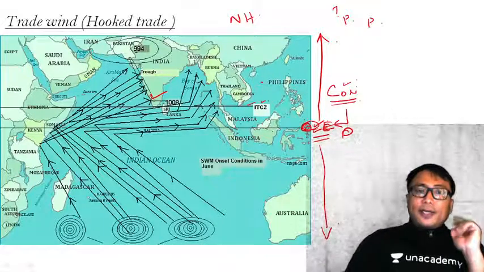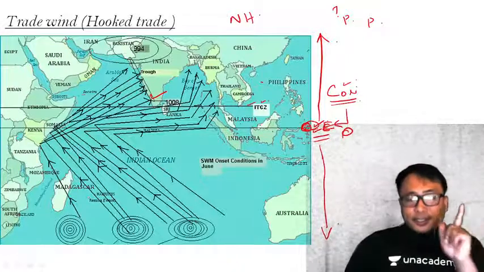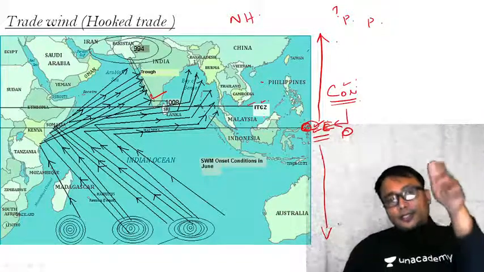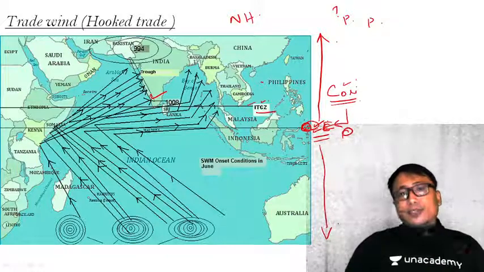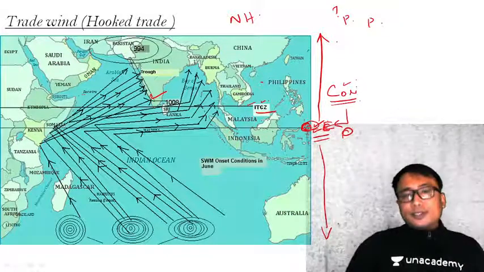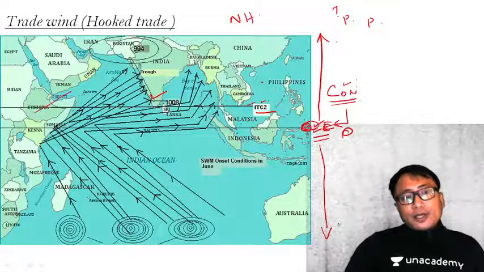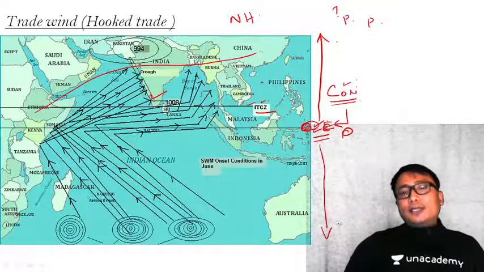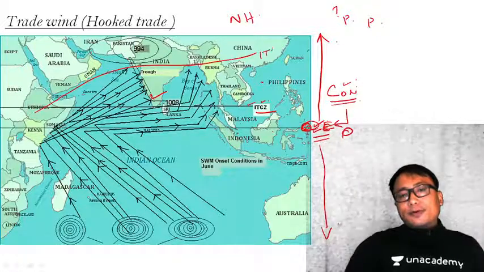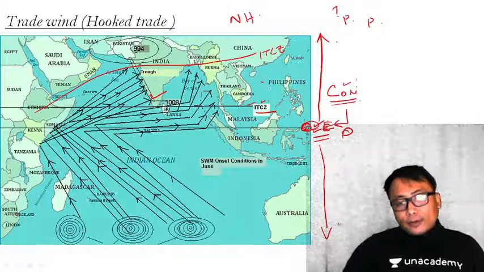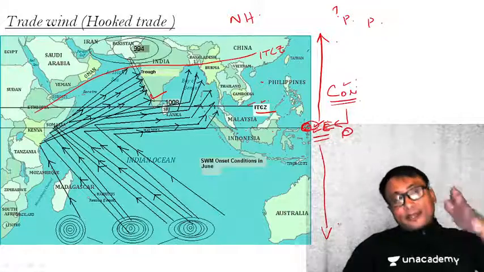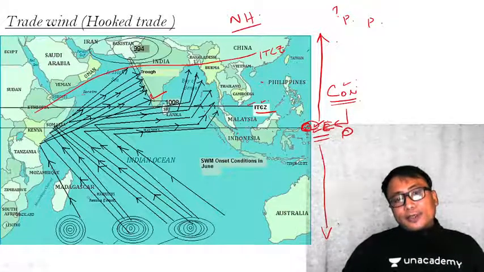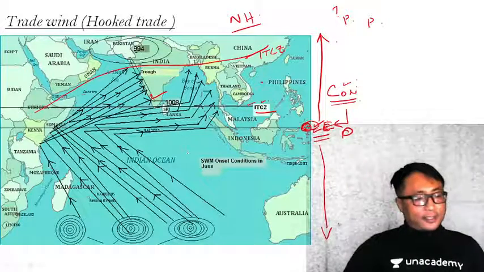Clear? Now, just now we have seen how in actuality the pressure belt, that is the equatorial trough, also known as ITCZ, the intertropical convergence zone, will go to the northern hemisphere like this. So consider this the new ITCZ or pressure belt here, from the equatorial low pressure because of the sun's apparent shift to the north during summer in the northern hemisphere. This pressure belt has gone up like this.